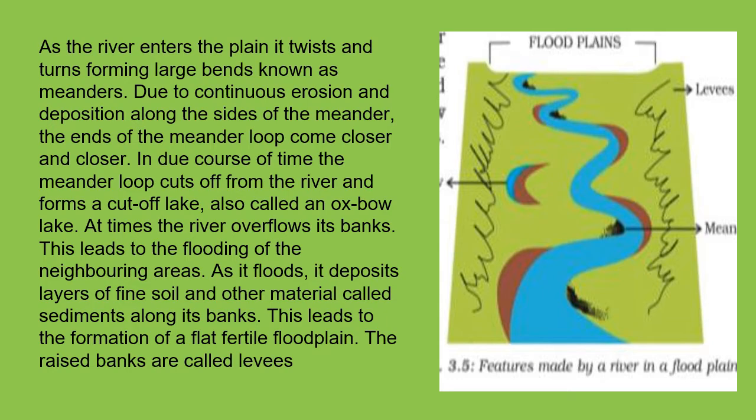I hope it is clear to you what is a floodplain. Again I am telling you: a flood deposits a layer of fine soil, fine meaning good quality soil, and other material called sediments along its bank. This leads to the formation of the flat fertile floodplain. I hope it is clear to you what meanders are, what a floodplain is, and that the raised banks are called levees.